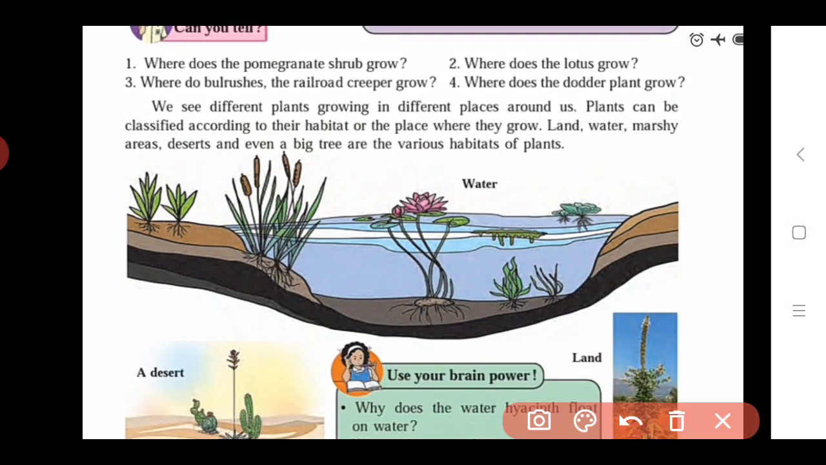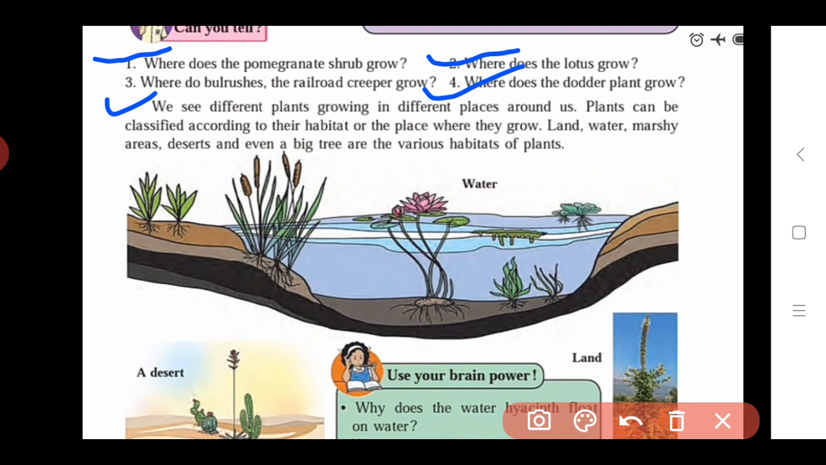Where do the pomegranate shrubs grow? The second question is where does the lotus grow. The third question is where do the bulrushes, the railroad creeper, and the dodder plant grow. Here they give us some plants and ask at which places these plants grow. So if we find the answers to all these questions, we get that these plants grow